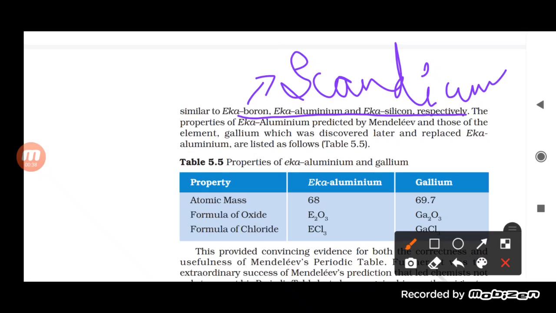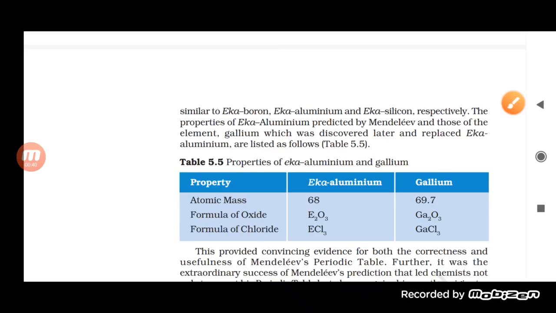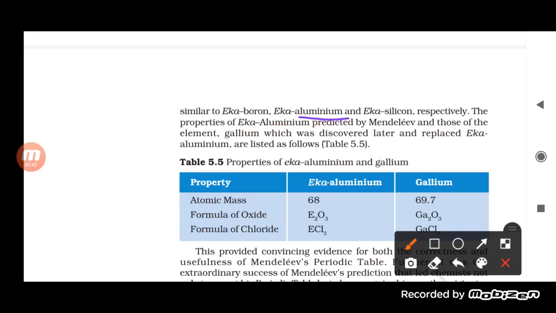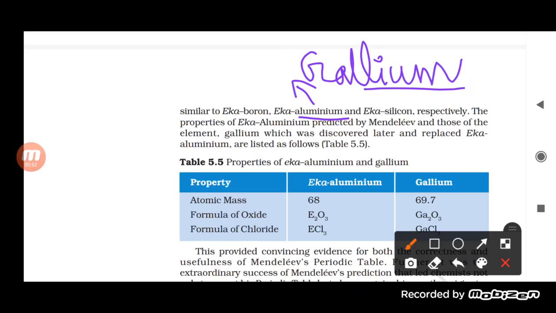The next one was Eka aluminium. The properties shown by Eka aluminium were similar to those of gallium.